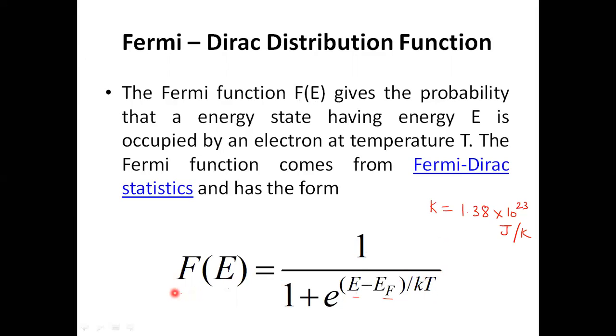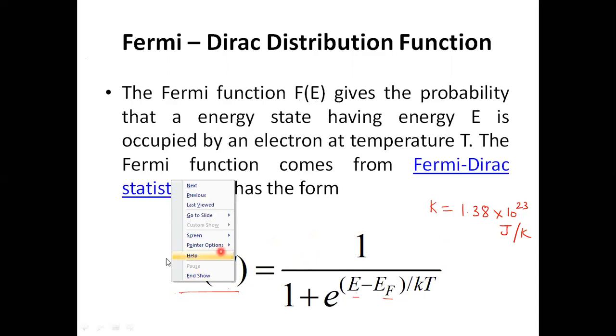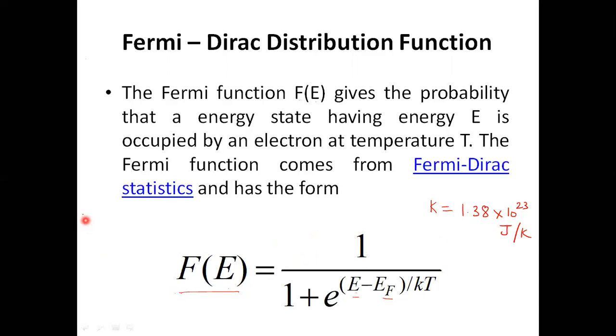So what is the significance of this Fermi-Dirac distribution function? It gives the probability that a given state, let us suppose we are having a number of energy states.